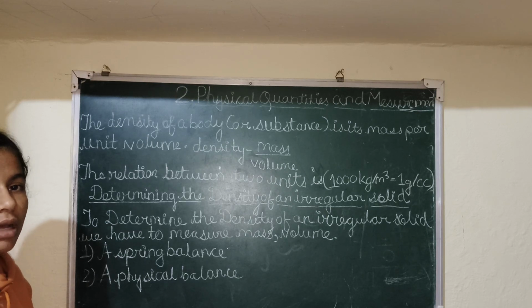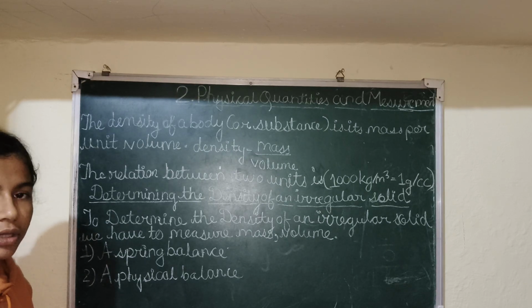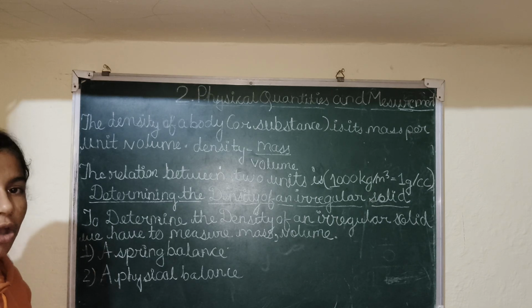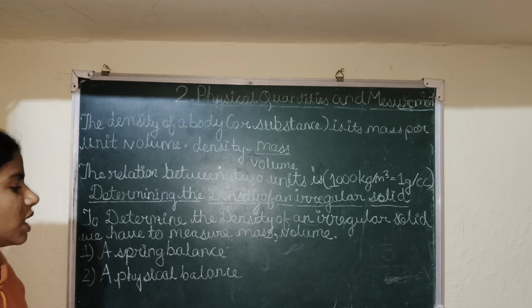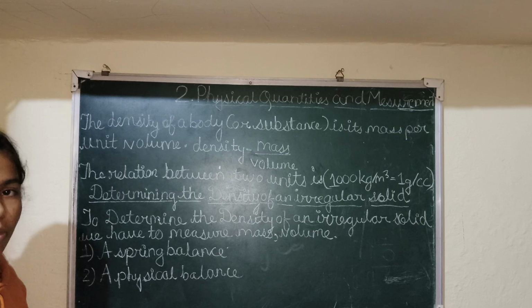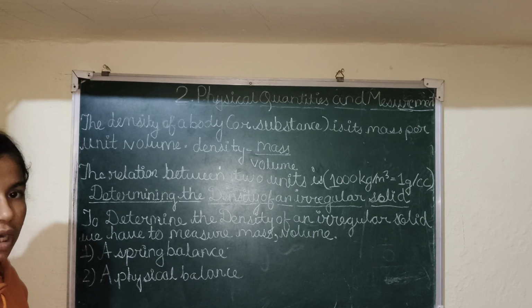Or if the vegetables, fruits or whatever you need from the shop are heavier or lighter, the balance will show it. The physical balance is the same, but it has a precision of up to 1 gram to keep the object.